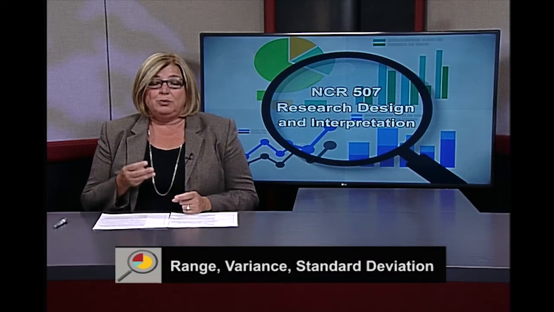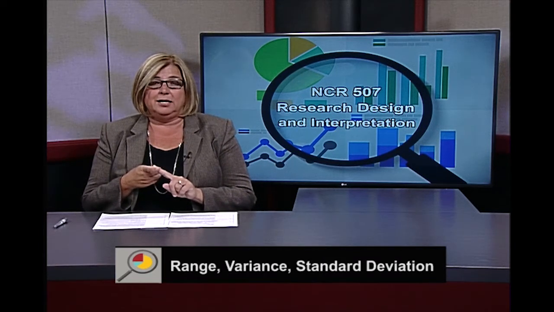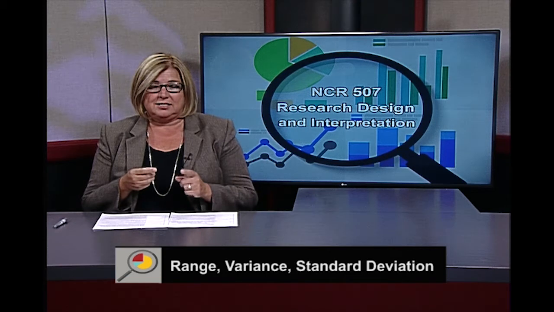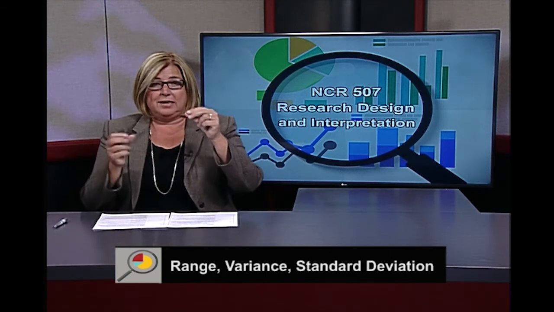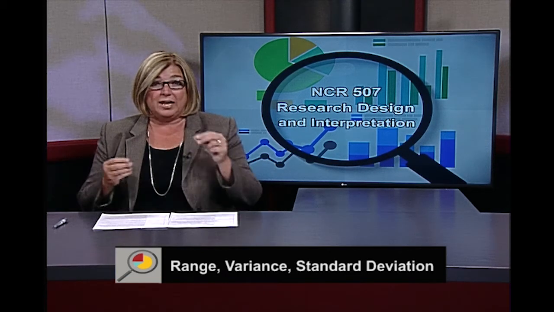Now, another concept to talk about is this idea of dispersion or spread. The notion that there are 3 really central statistics that we talk about in terms of how the data are spread out. So the first one is range, the second one is variance, and the third is standard deviation. Now when we think about those 3 areas, we think about range being the idea of the range of the data. So that's the highest data point, subtract the lowest data point to get the range.